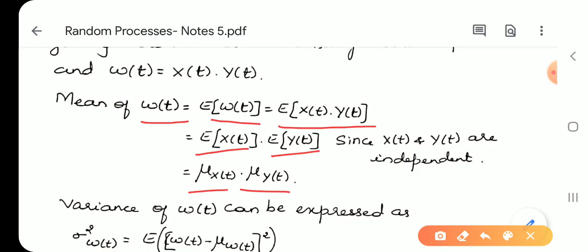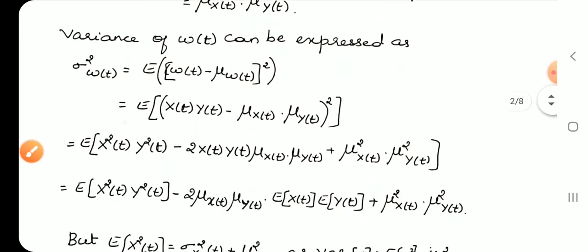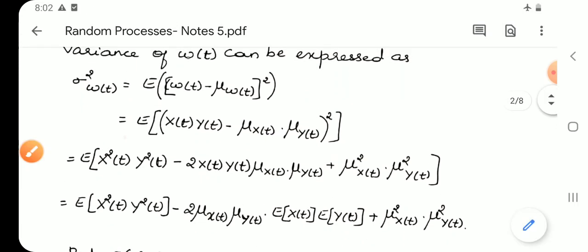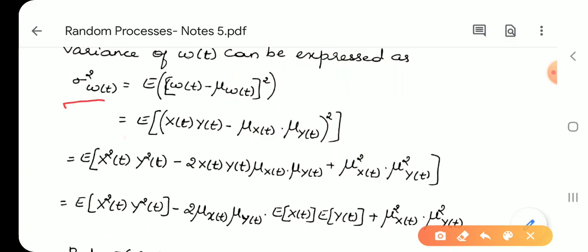This is the mean of the product of two random processes. Next, let us see the variance. Variance is given by sigma Wt square, which is nothing but E of (Wt minus mu), that is (x minus mu) whole square. In the same way, if we write in terms of processes, it would be E of (Wt minus mu Wt) whole square.